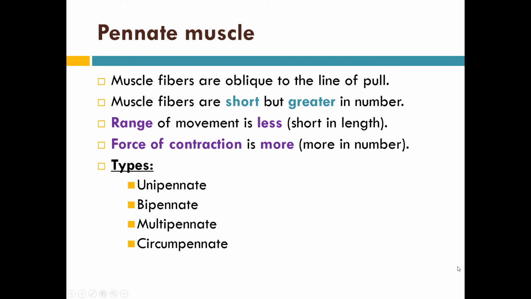Now the pinnate muscle. Pinnate muscle fibers are obliquely placed to the line of pull. These muscles are short, but the number of fibers is more. As these muscles are short, their range of movement is less. But as the number of fibers is more, their force of contraction is more. Pinnate muscles are of four types: unipinnate, bipinnate, multipinnate, and circumpinnate.